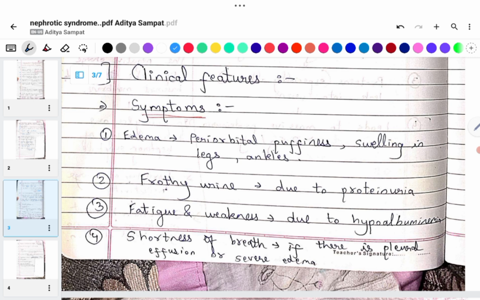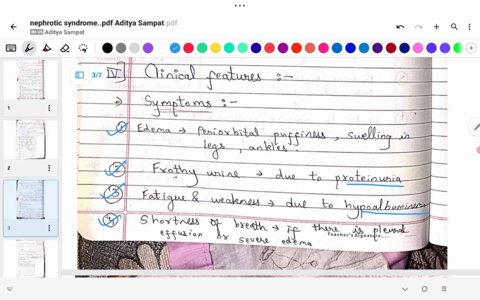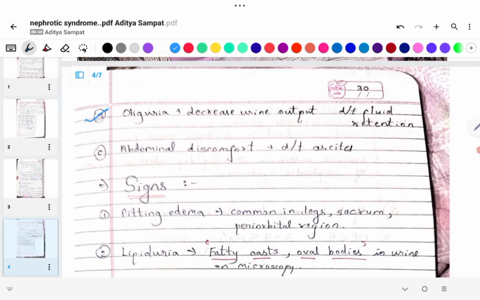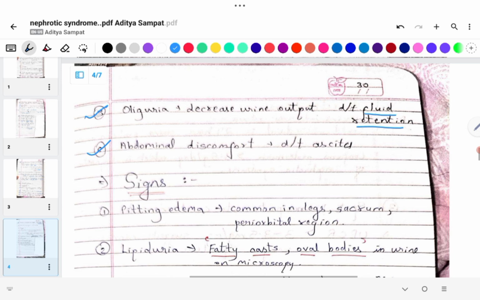Clinical features. Symptoms. First is edema, periorbital puffiness, swelling in legs, ankles. Second, frothy urine due to proteinuria. Third, fatigue and weakness due to hypoalbuminemia. Fourth, shortness of breath if there is pleural effusion or severe edema. Fifth point, oliguria, decreased urine output due to fluid retention. Sixth, abdominal discomfort due to ascites.